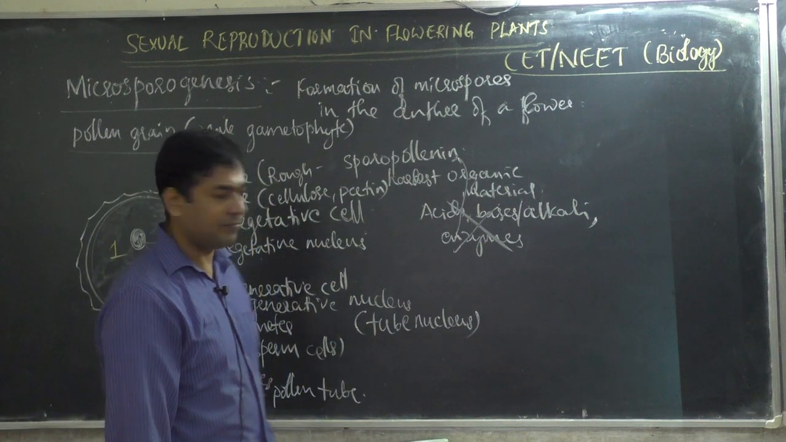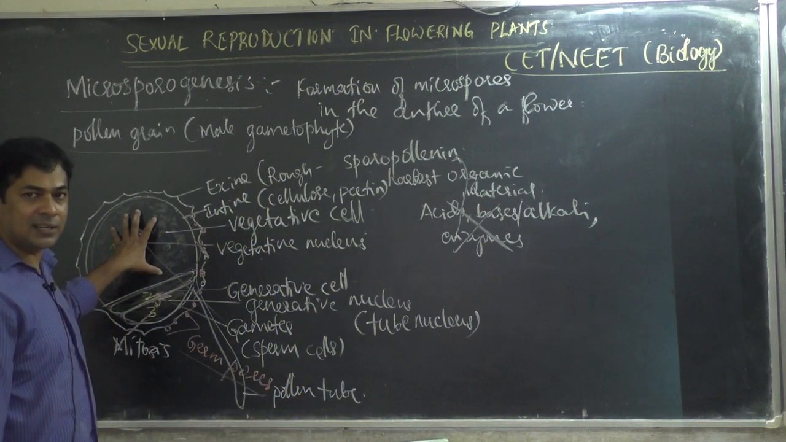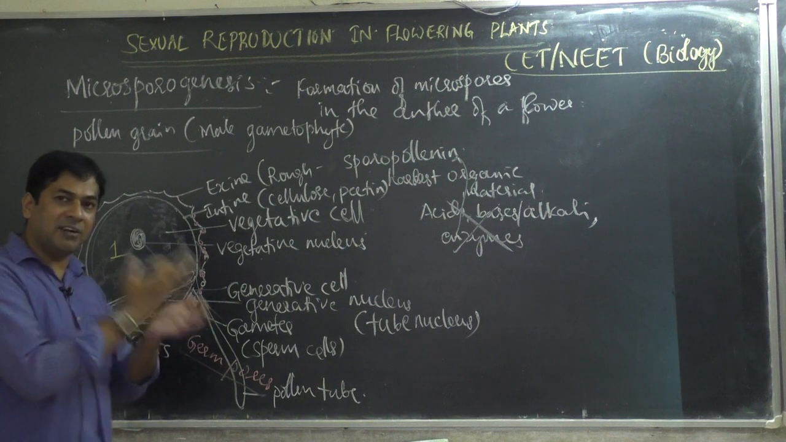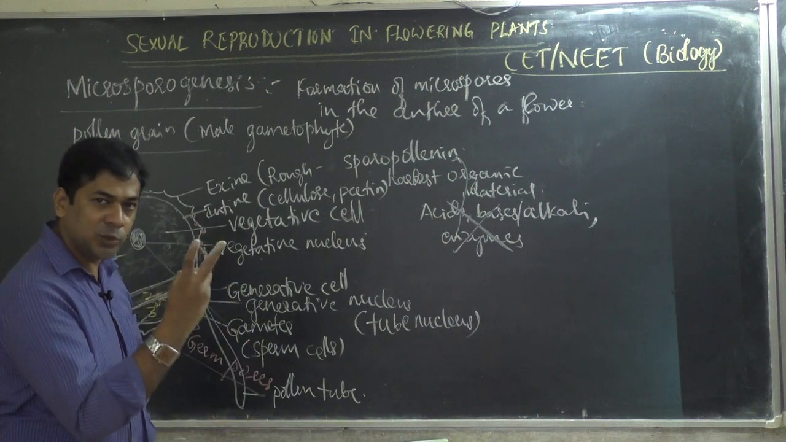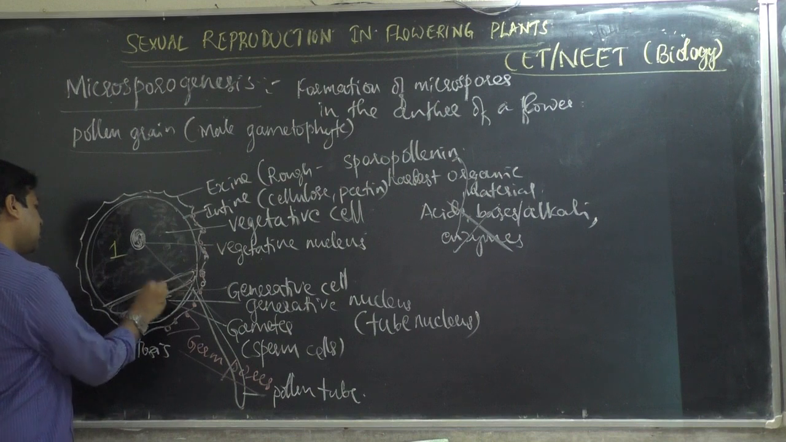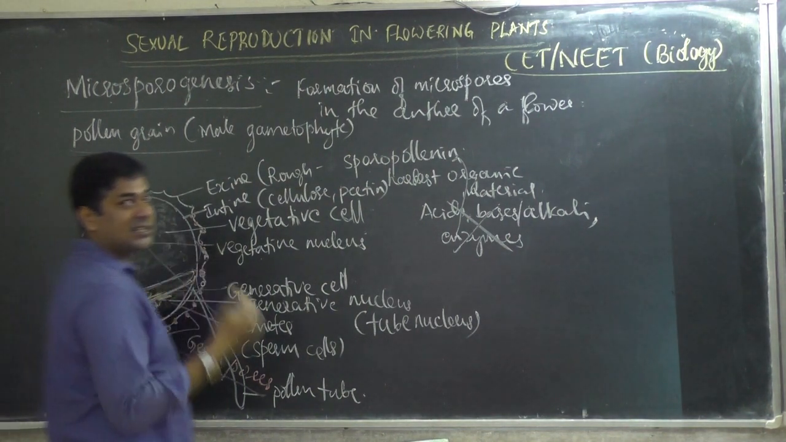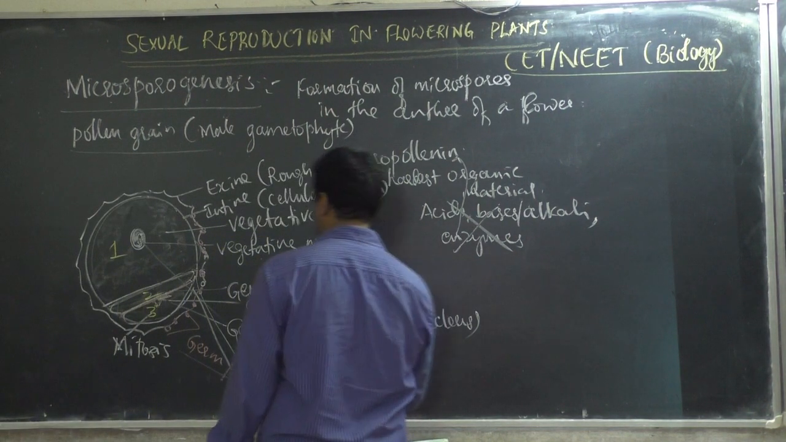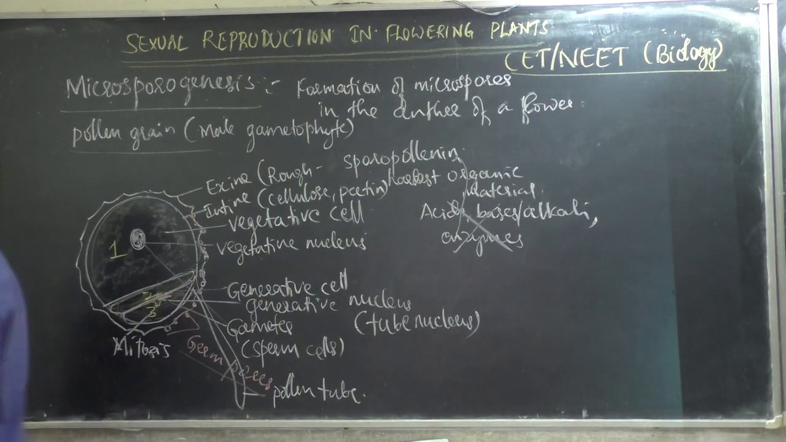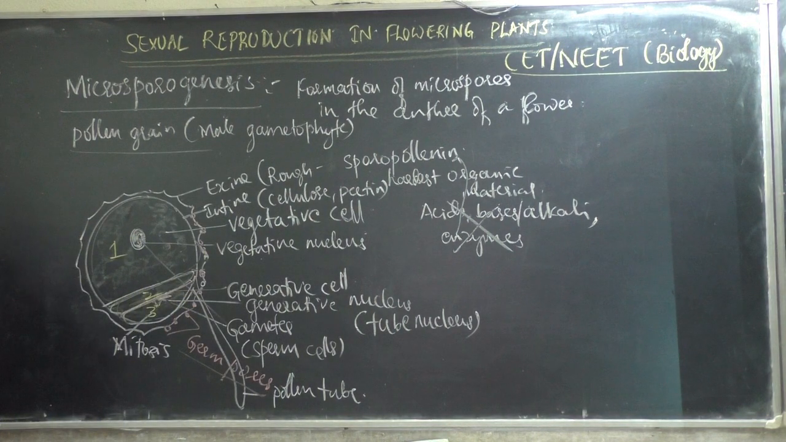I hope you understood. Nothing happens to this bigger cell. Only the smaller cell divides by mitosis into 2 more cells. So 1, 2, 3, totally 3 cells will be produced. So in 60% of the angiosperms, pollen grains are shed at the 2 cell stage.